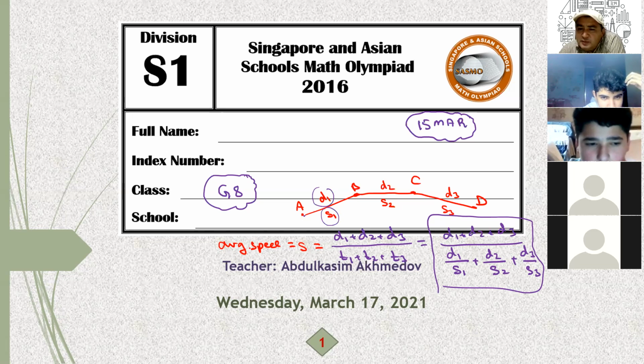And how much time did you spend to travel this distance? And that's why the total distance over total time taken gives us the average speed.